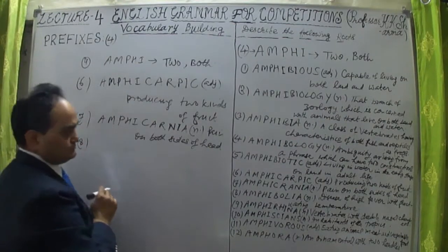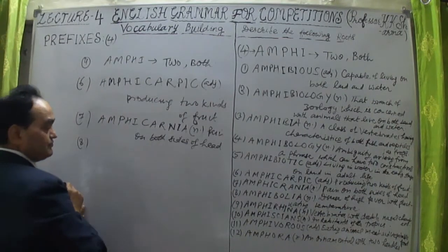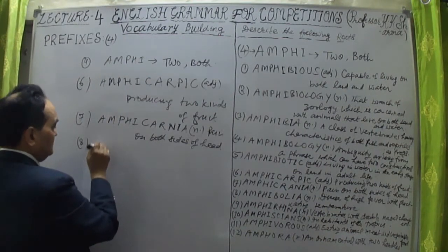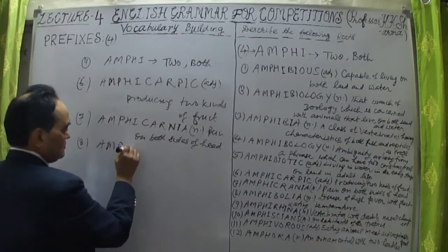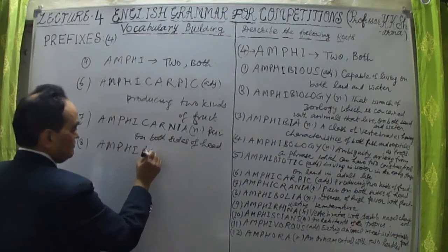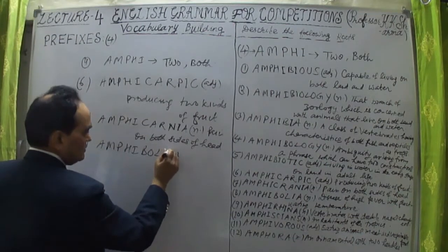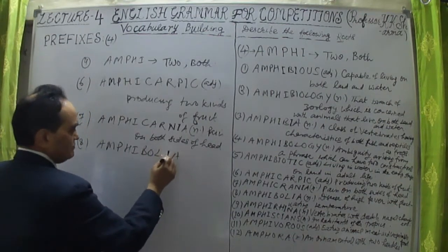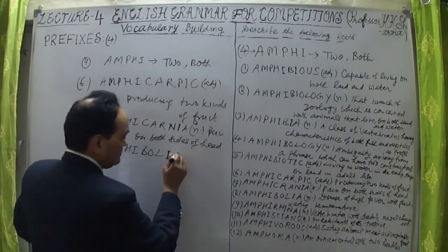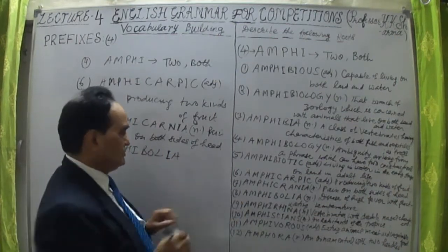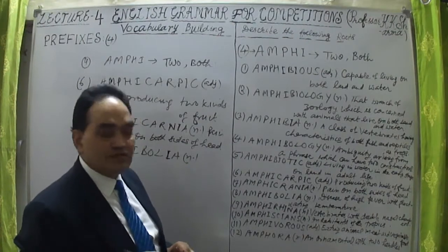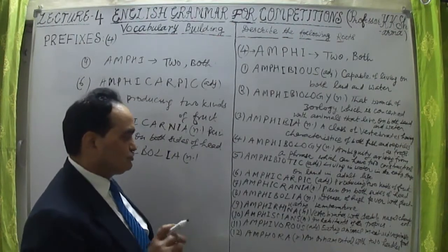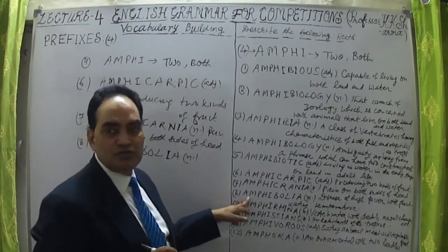Now the eighth word, amphibolia, L-I-A. Amphibolia is a disease of high fever, okay, with fluctuating temperature. That is amphibolia.